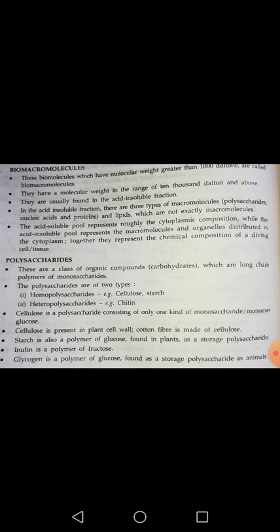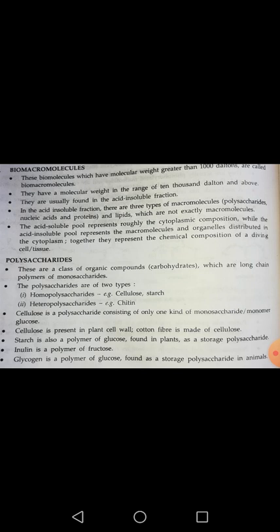Along with them we also obtain lipids. Since lipids cannot dissolve in polar solution, these remain along with the acid insoluble pool, but they are not considered biomacromolecules. These are considered as biomicromolecules.